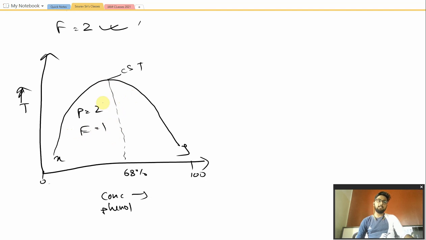There are two phases because both of them have different components. Water is the constituent of one phase and phenol is the constituent of the other, like a liquid precipitate or slush kind of thing in the system. So there are two phases, and these two phases give a value of degrees of freedom here equal to 1.